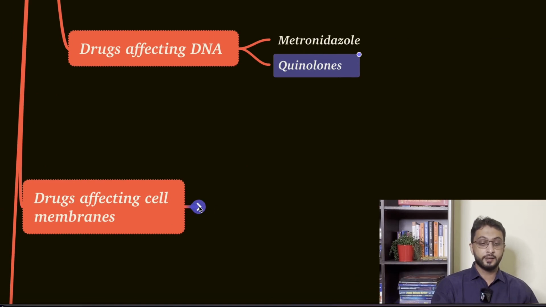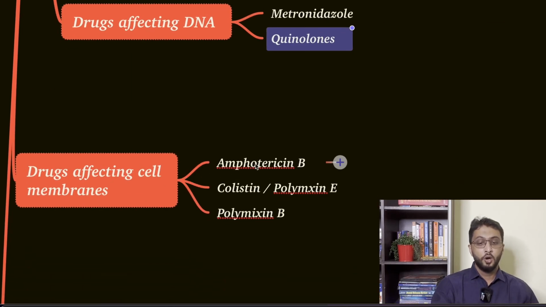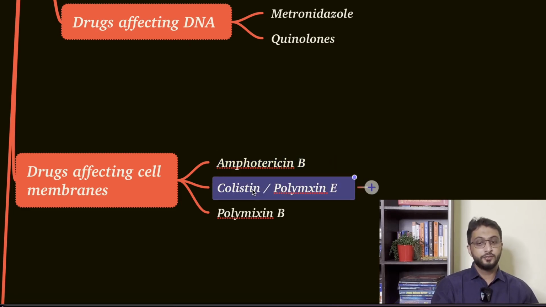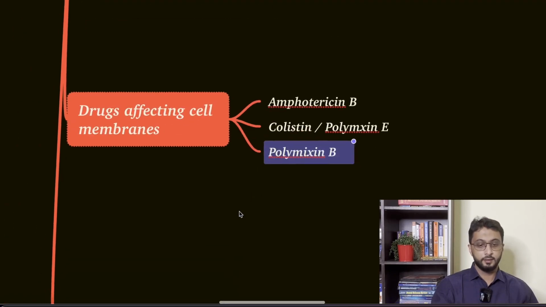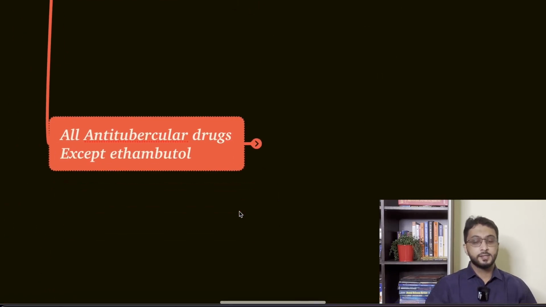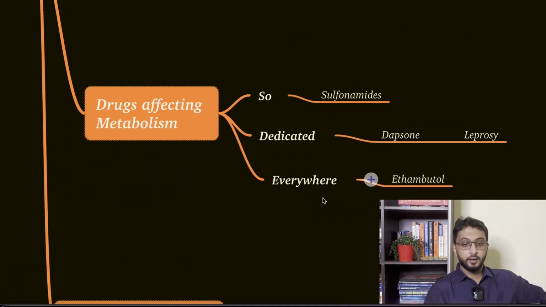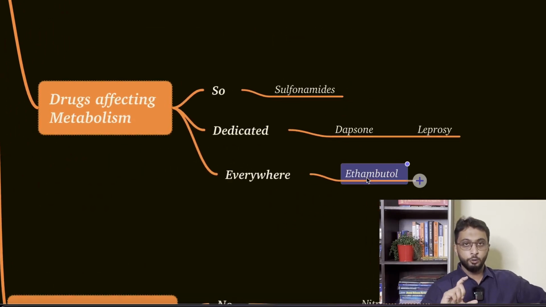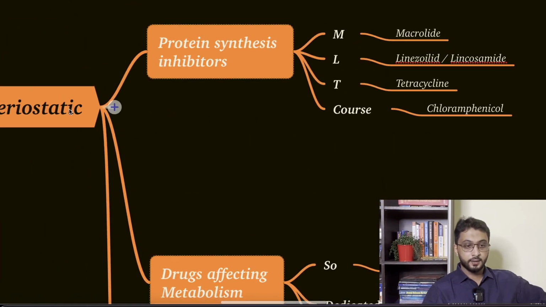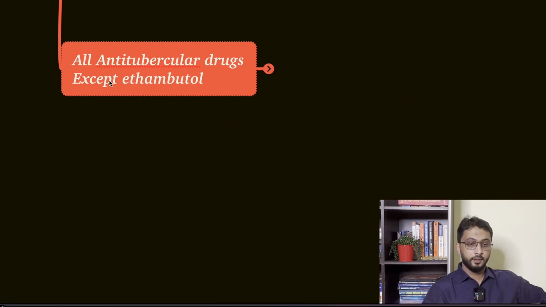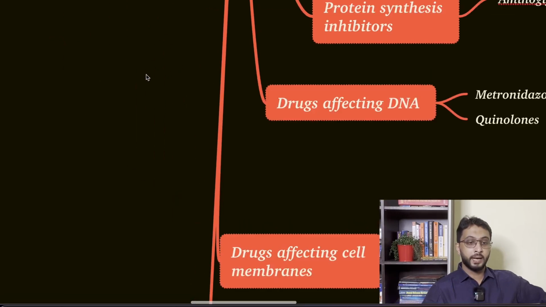And we studied drugs affecting membrane synthesis, yeah, ABCP, isn't it? So amphotericin B, colistin, polymyxin E, polymyxin B, you studied this, just note. And yes, we studied one of the anti-tubercular drugs that is static. Okay, what is that? Ethambutol is static. All other are cidal. All anti-tubercular drugs except ethambutol are bactericidal.